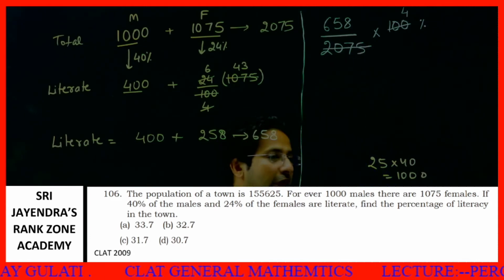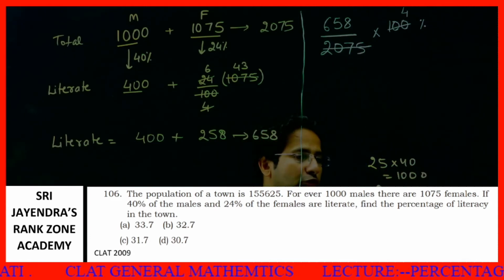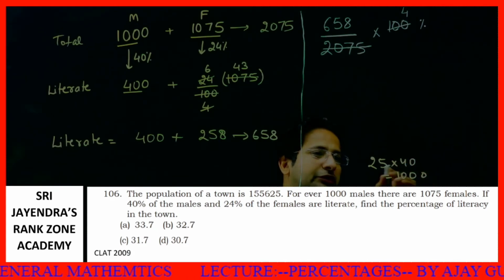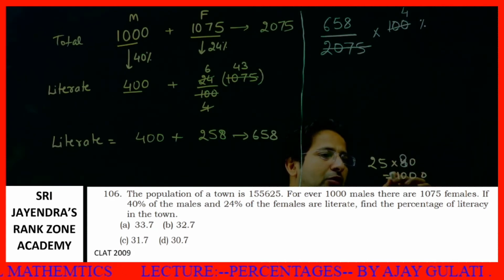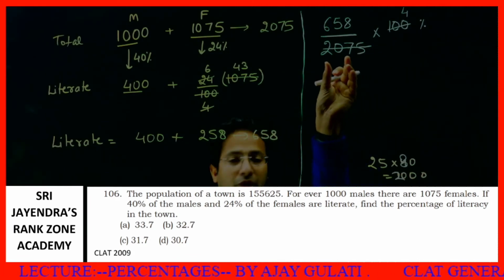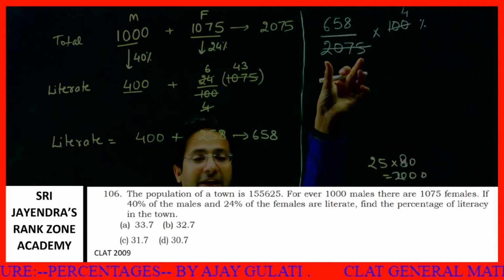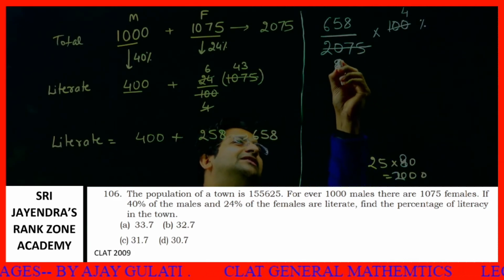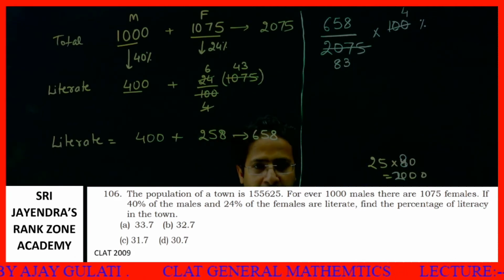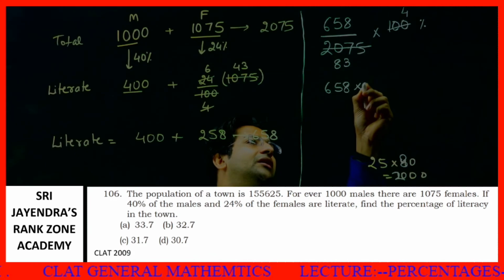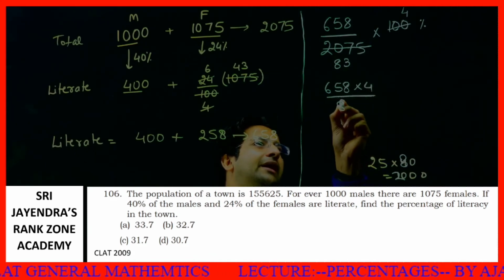Because I told you 1000 is 25 into 40. So 2000, 25 into 80 will give me 2000. Had it been 2000, it would have been 80. Now 75 more, so 3 more, that is 83. This is basic calculation which I hope you can do. Now what we have is 658 into 4 divided by 83.